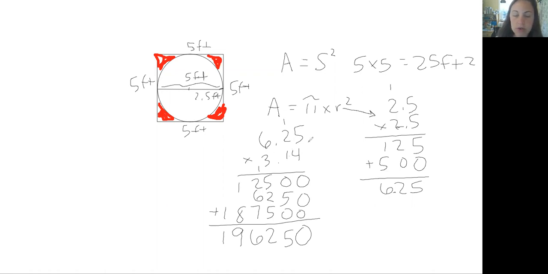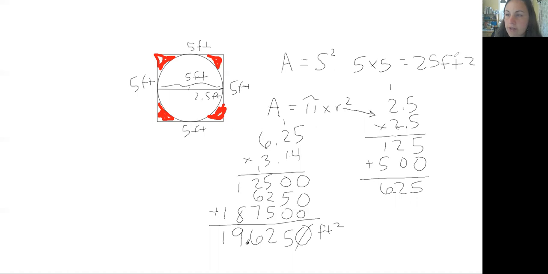So 1, 2, 3, 4. We can cross out our 0 in the end. And so we get 19.625 feet squared. That is the area of our circle.